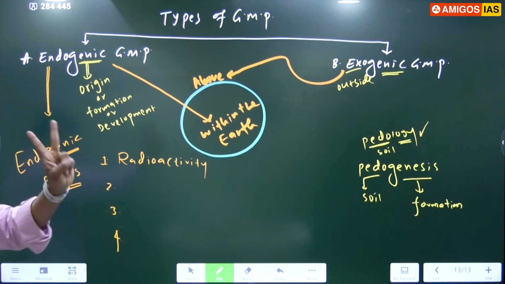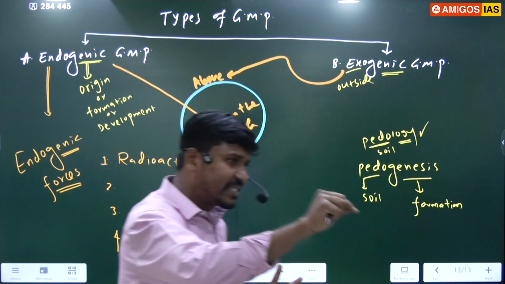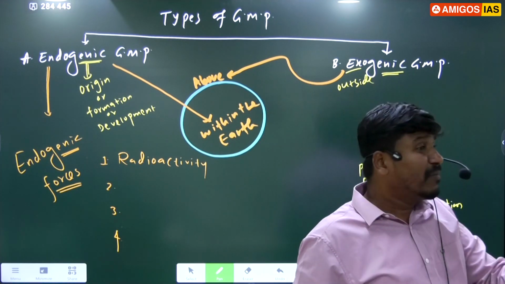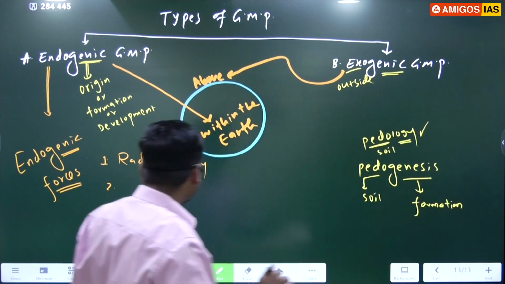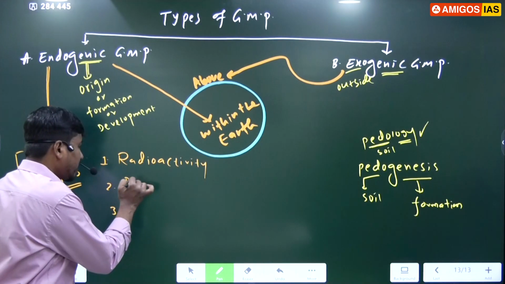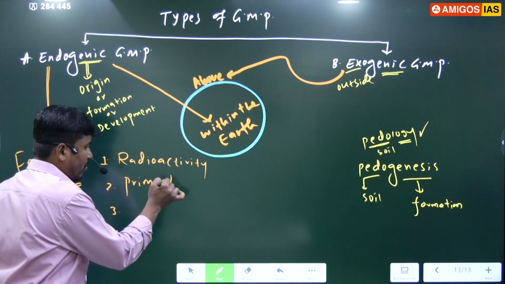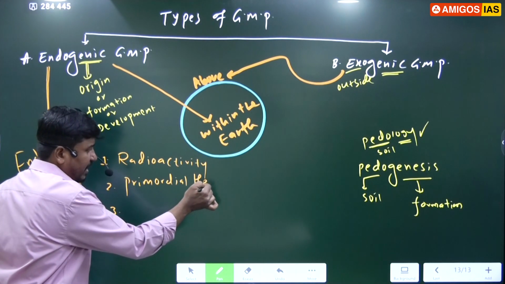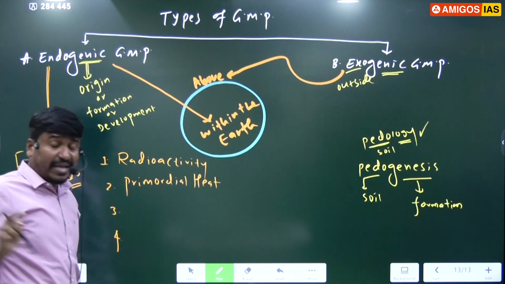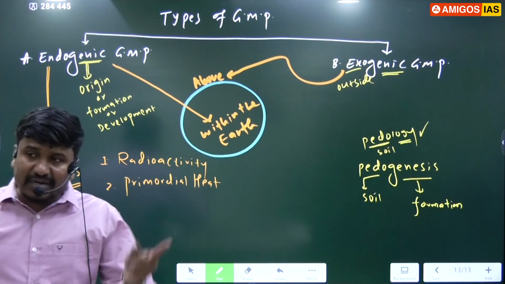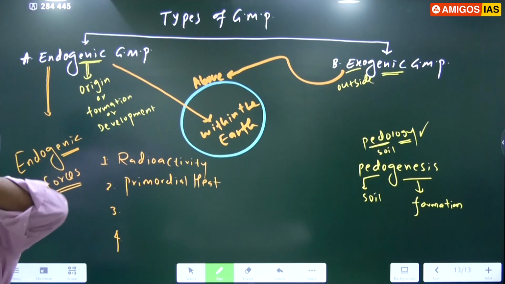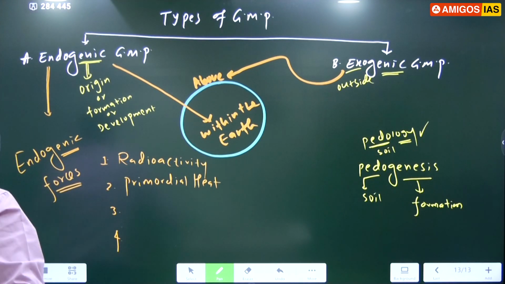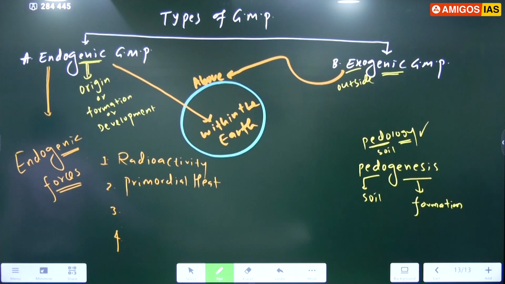The second source of energy for endogenic geomorphic processes is primordial heat. What is the meaning of primordial heat of the earth? When earth originated, as per the Big Bang theory, around 4.6 billion years ago, at that time there was no life, right?